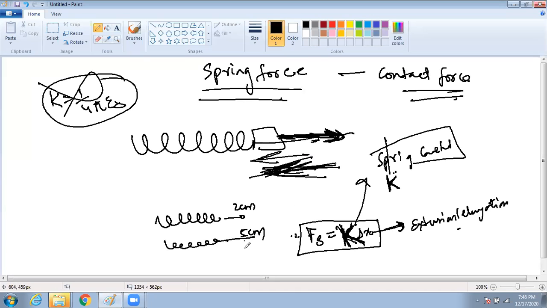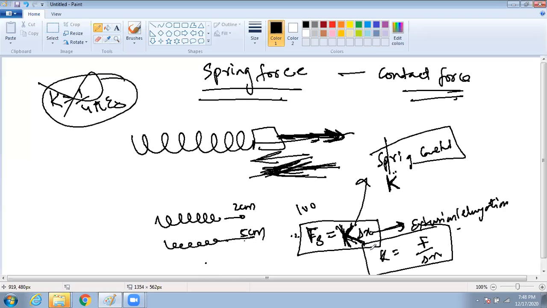Let's say I am pulling this spring by 5 centimeter, so the spring force is 100 Newton. Then we can find K, it will be F by delta X. Okay, F by delta X. Yes or no?